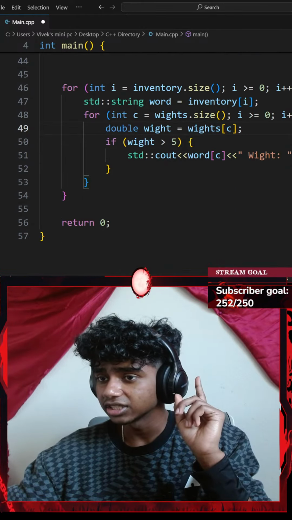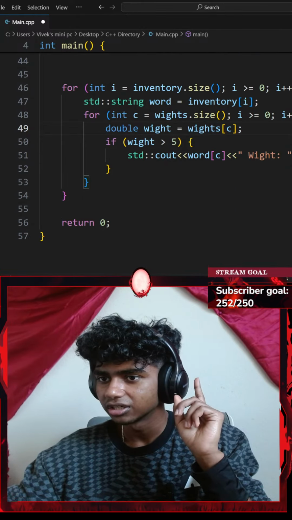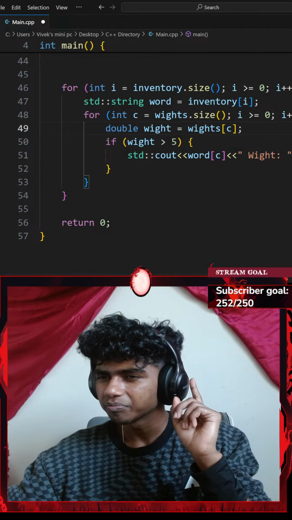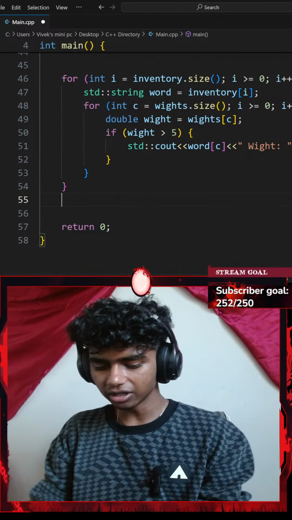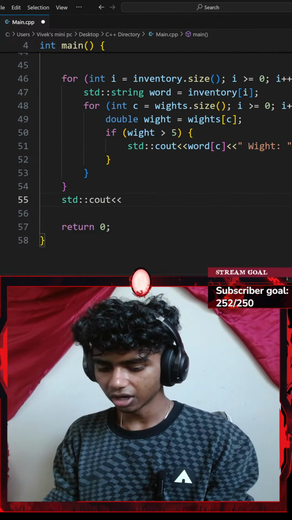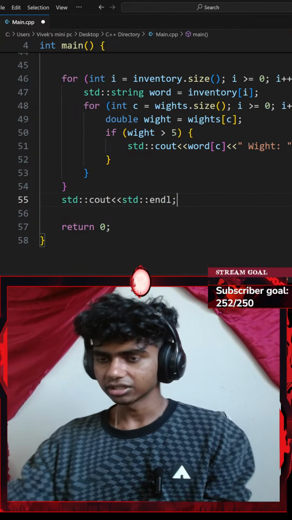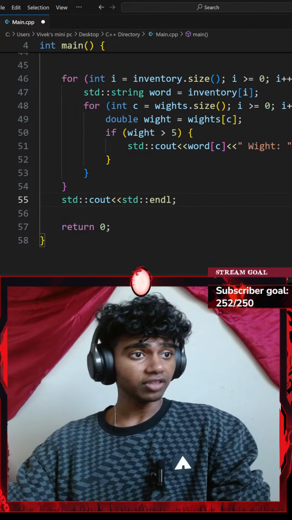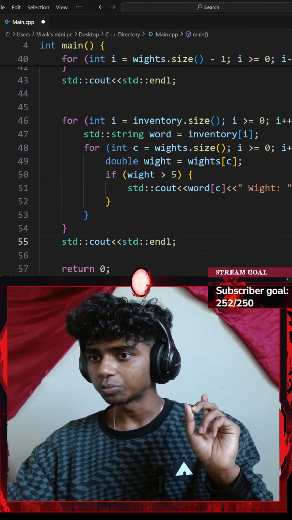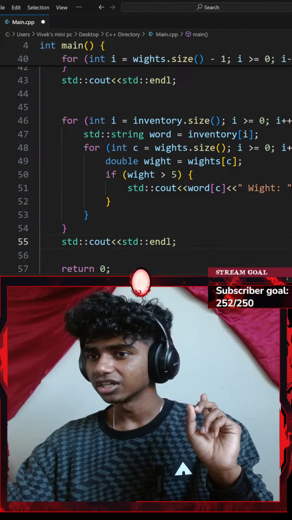Okay, I think this is correct. I think we're done here. Okay, and then outside my outer loop, let me go ahead and add a standard console output with an insertion operator of a standard end line. Okay, print the heaviest item at the end. So now the final instruction, print the heaviest item at the end.